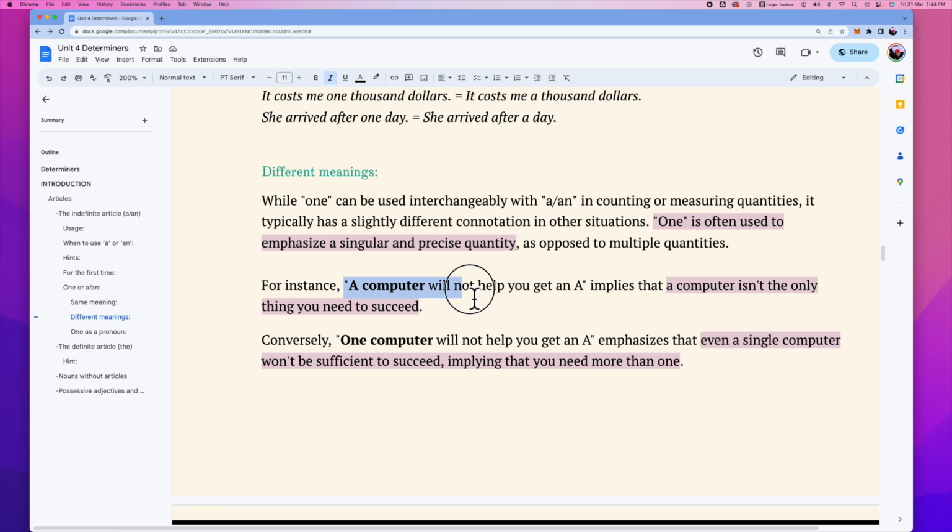But in some cases, using one and using a or an is slightly different. Let's take a look at the following situations. A computer will not help you to get an A. What does it mean? It implies a computer isn't the only thing you need. But if you say one computer will not help you to get an A, you emphasize that even a single computer won't be sufficient to succeed, implying that you need more than one.